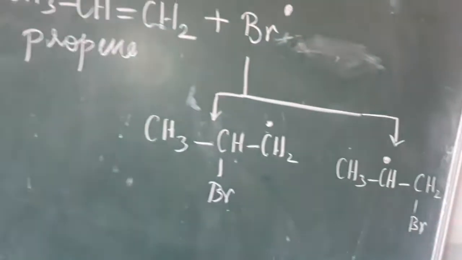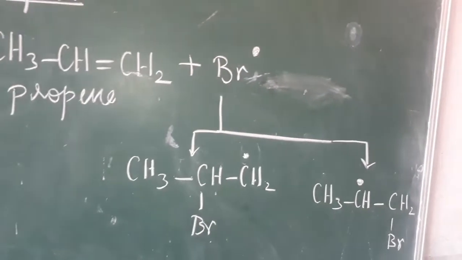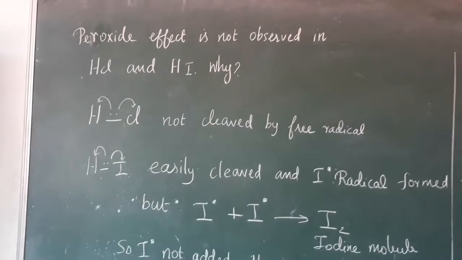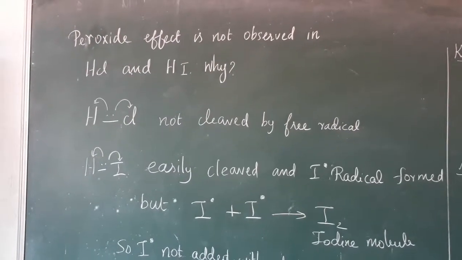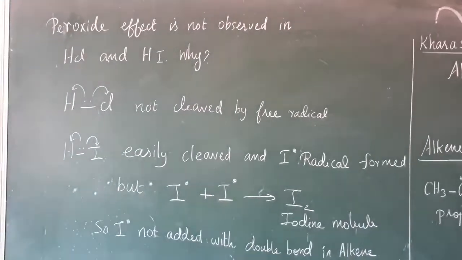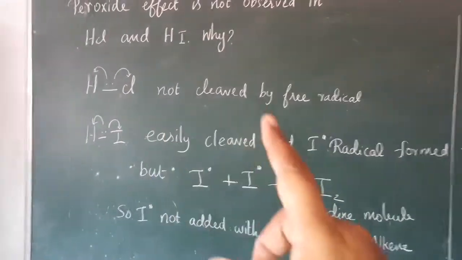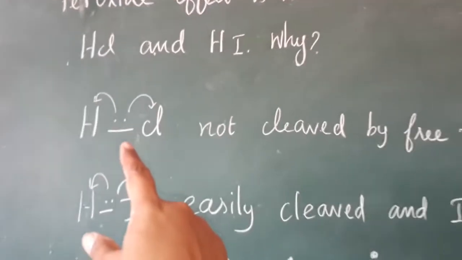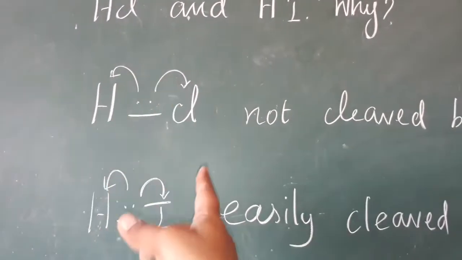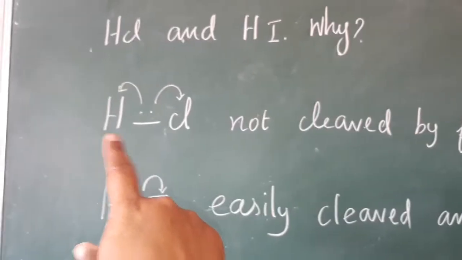Now we understand how the peroxide is helpful to produce the free radical. That is the peroxide effect. For the peroxide effect we take only HBr. Why can't we take hydrogen chloride and hydrogen iodide? Hydrogen chloride is not cleaved by free radicals. In free radical cleavage, the bond has two electrons, one electron taken by hydrogen and one by chlorine, and that does not happen with the help of peroxide in HCl.